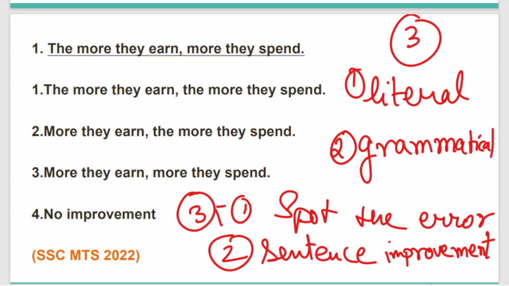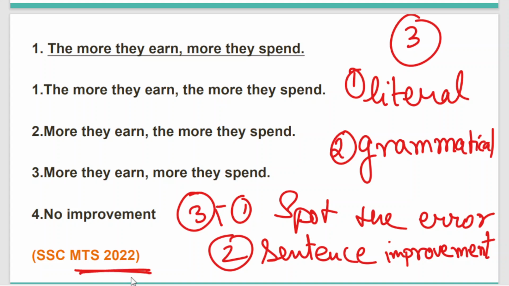Coming to our first question, let's read the question carefully. The more they earn, more they spend. Once more, the more they earn, more they spend. This is a question of SSC MTS 2022.